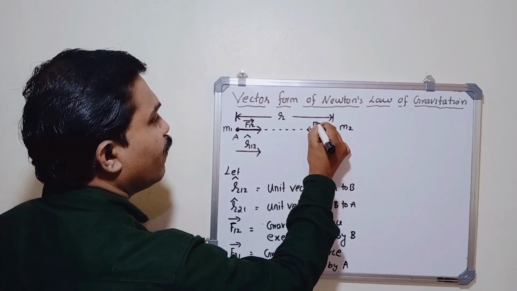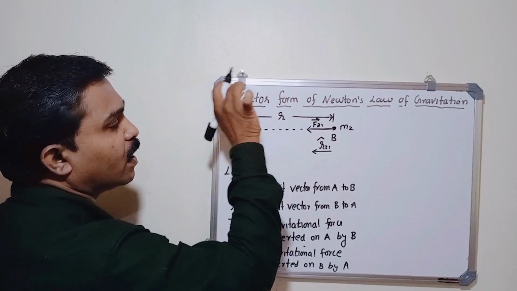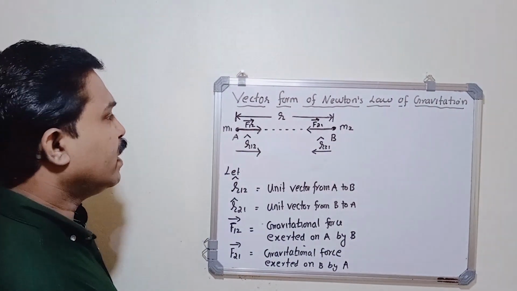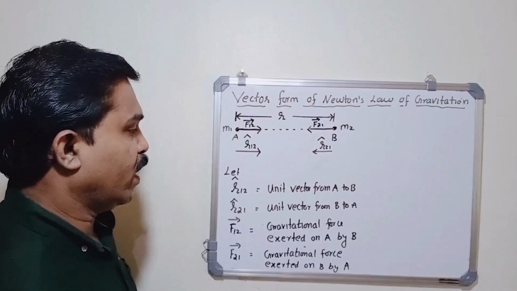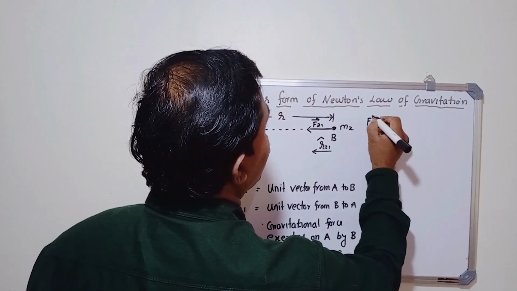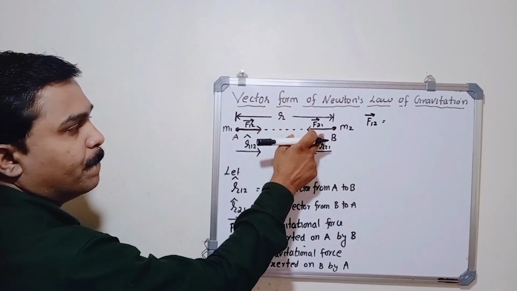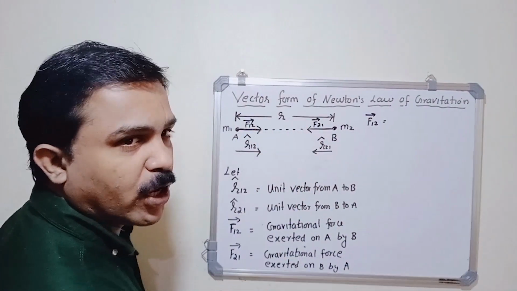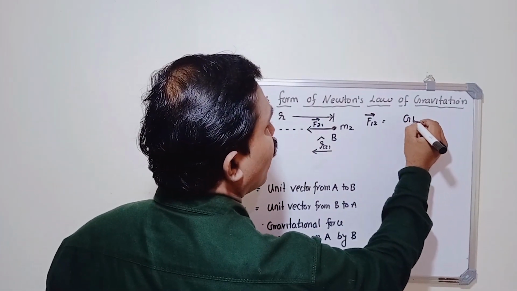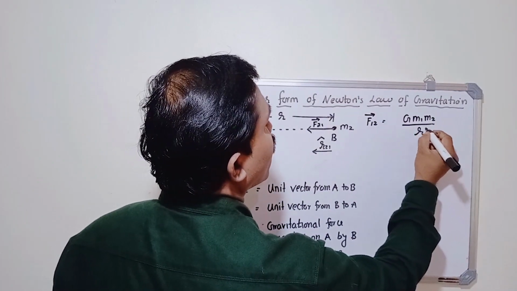Similarly, F21 is the gravitational force exerted on M2 by M1. Now let us see how we can calculate F12 and F21. What is actually F12? F12 is the gravitational force exerted on M1 by M2. What is its magnitude according to Newton's law of gravitation? G M1 M2 divided by R square, isn't it?